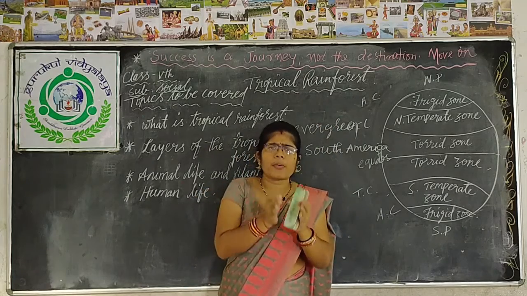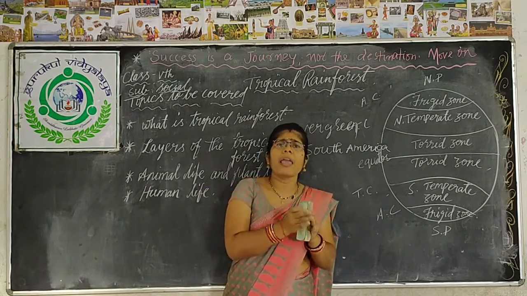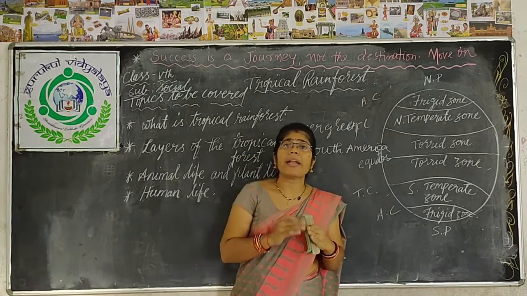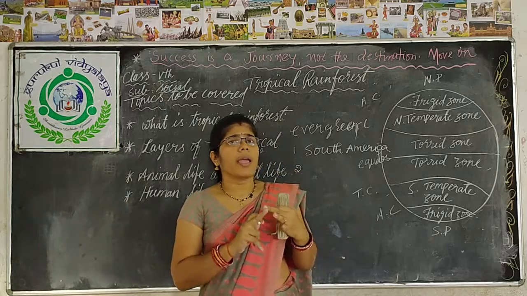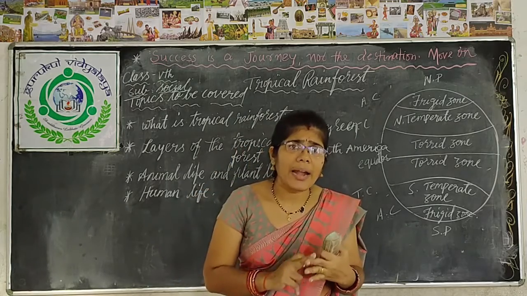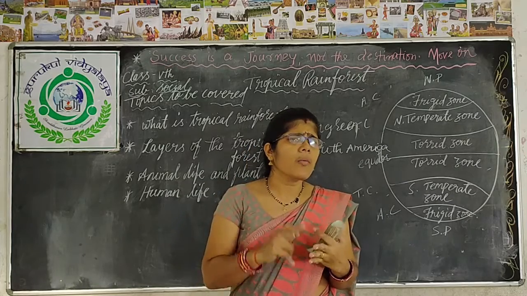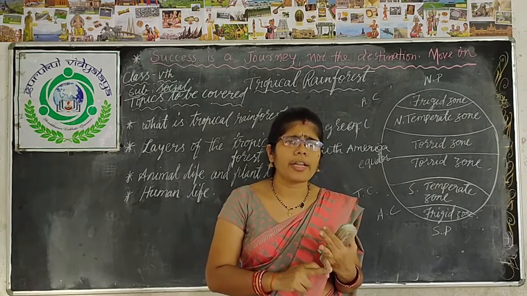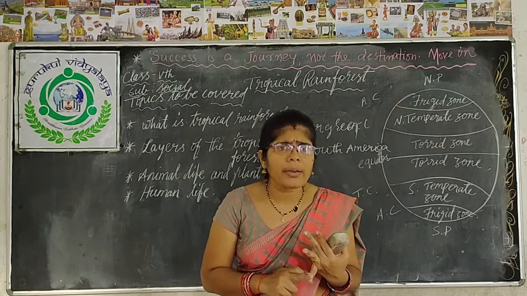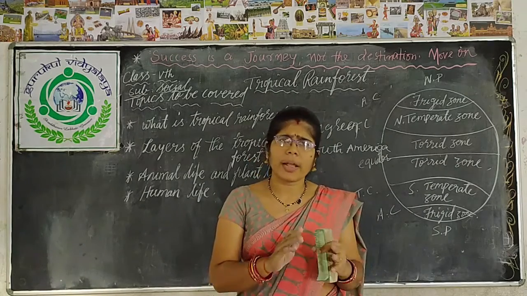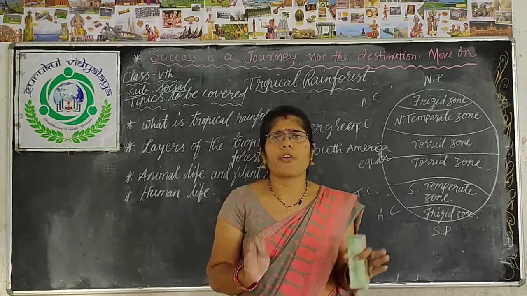If we particularly discuss our India, India also has tropical rainforest in Andaman and Nicobar Island as well as Western Ghats and northeastern states. So in India, we find tropical rainforest in Andaman and Nicobar Island, Western Ghats and northeastern states. Clear? This is about tropical rainforest.